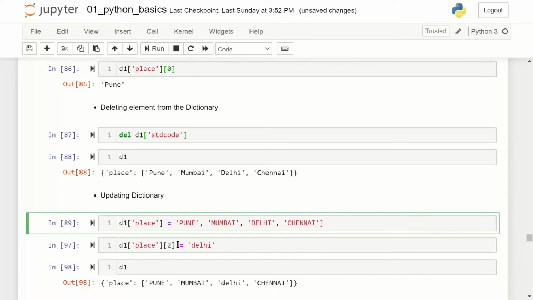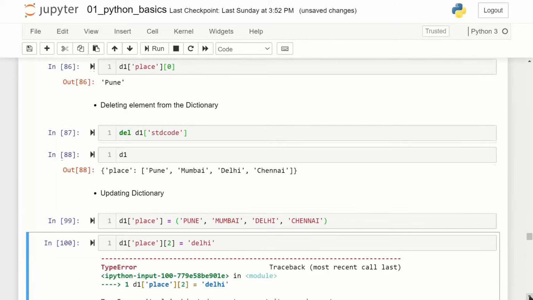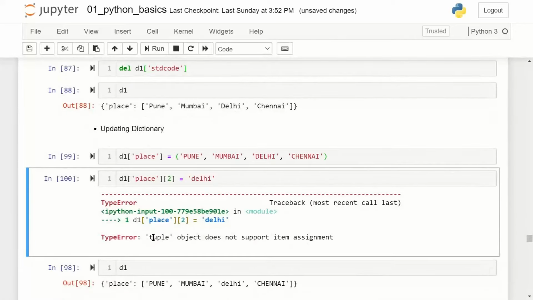Let us now put a round bracket and see what happens. I've changed the value of the key place and made it a tuple object. Now I run the syntax, I get the error: tuple object does not support item assignment, because tuples are not mutable.